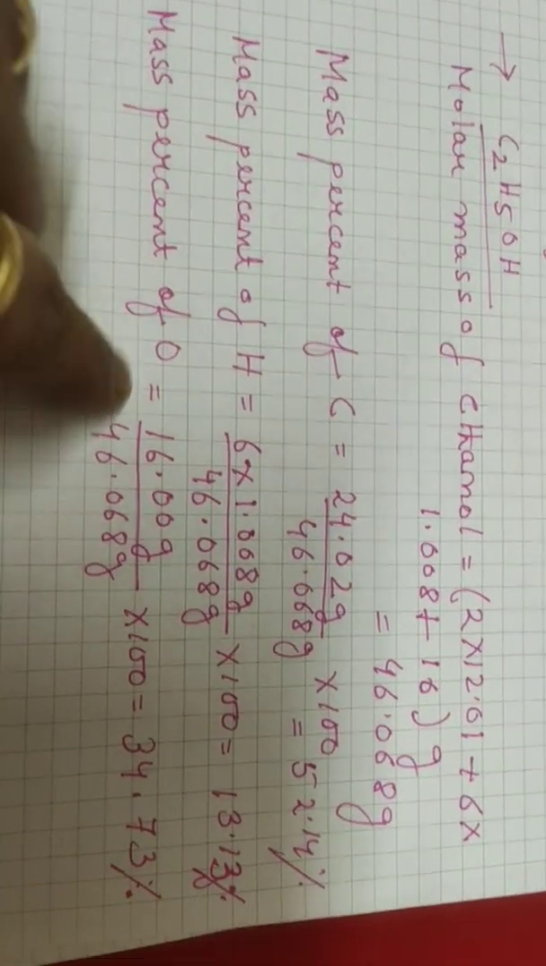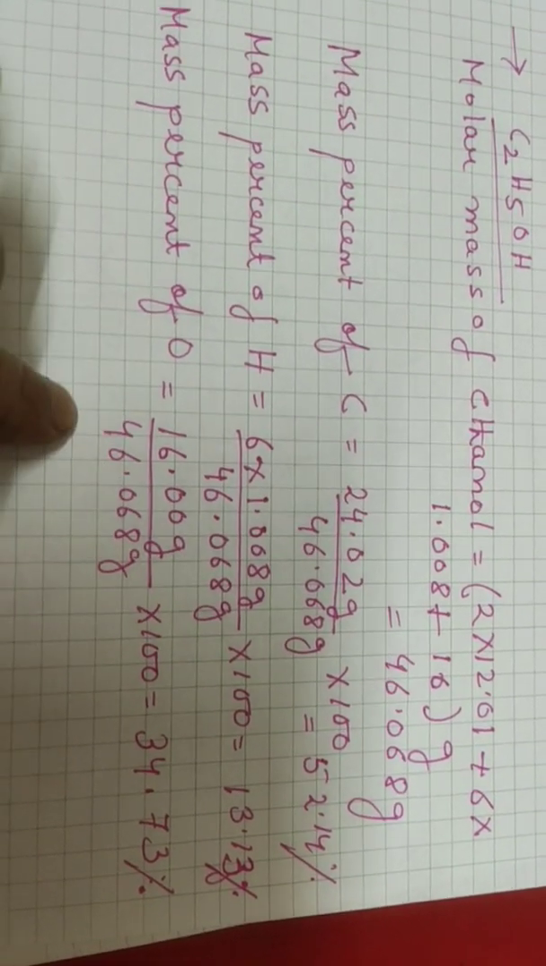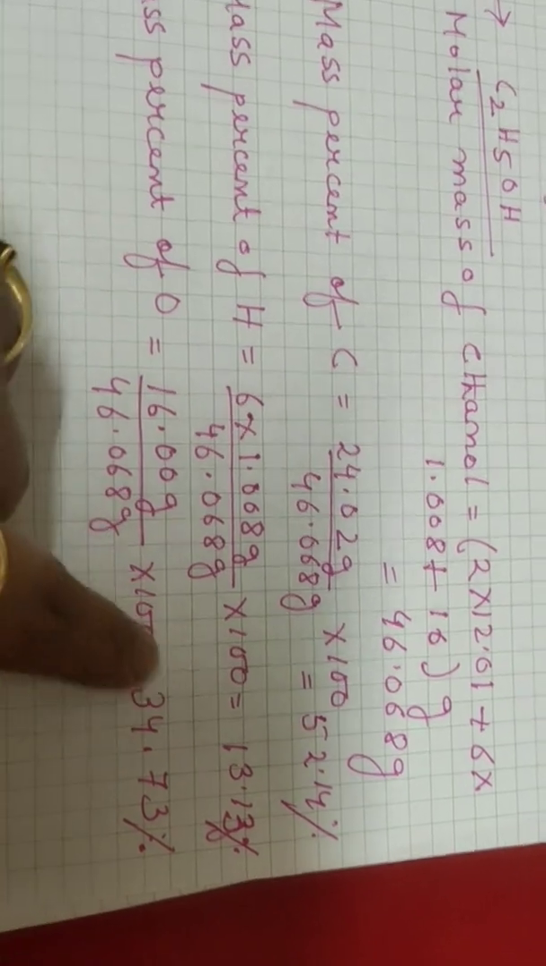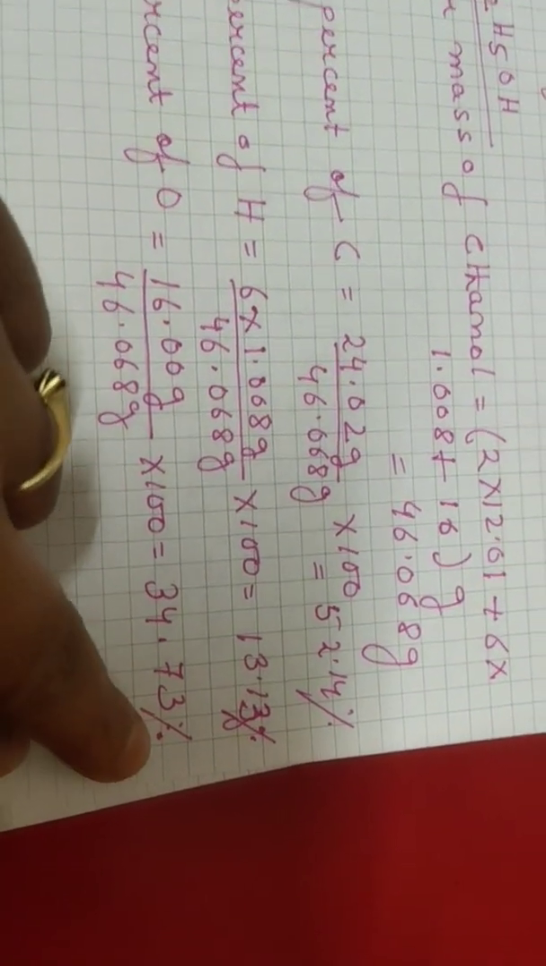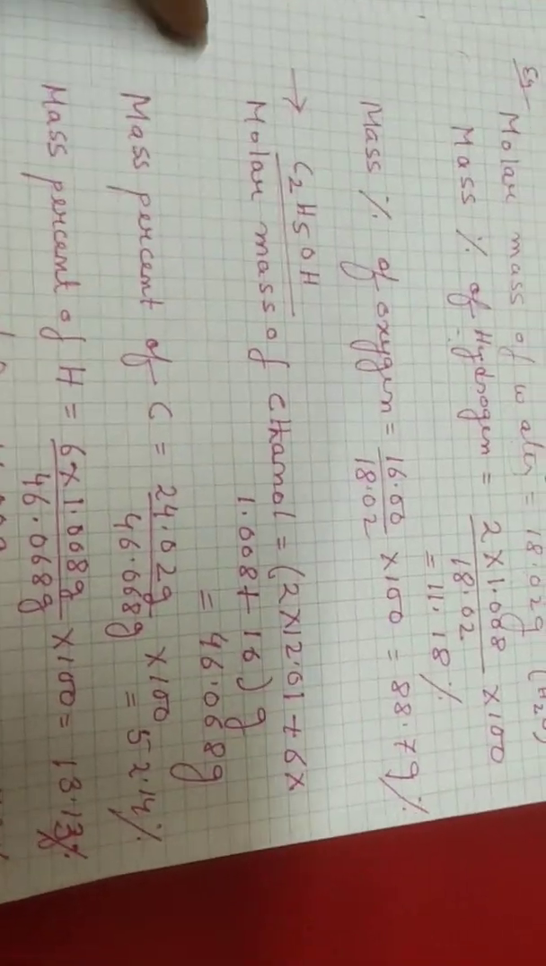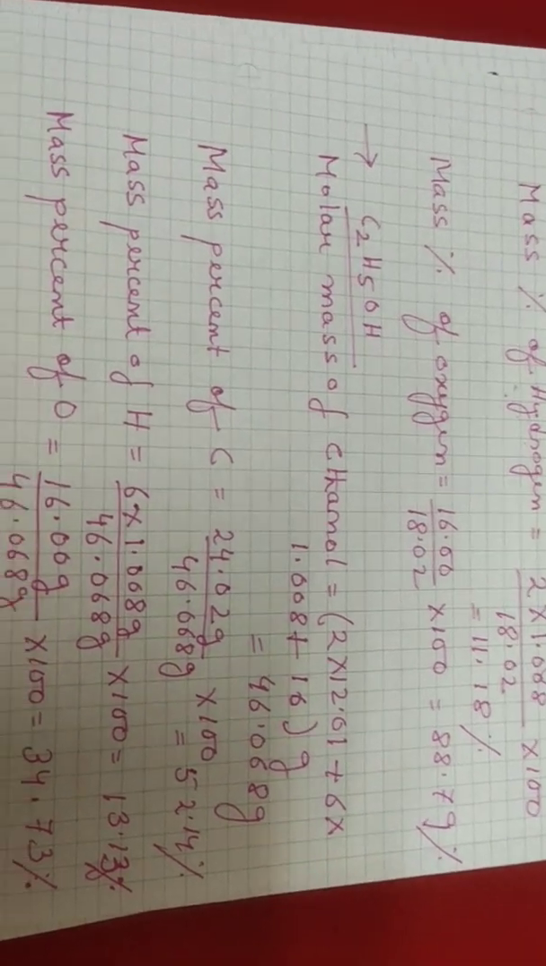Similarly, for oxygen, the process is the same: 16.00 gram divided by 46.068 gram into 100. So the percentage coming is 34.73%. So in this way, for each of the elements of that particular molecule, we can find out the mass percentage.